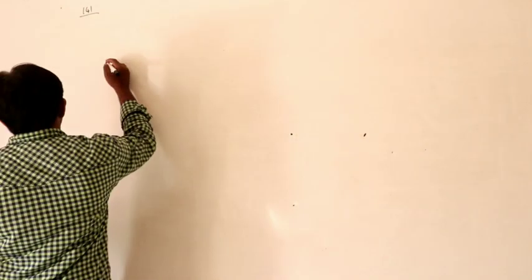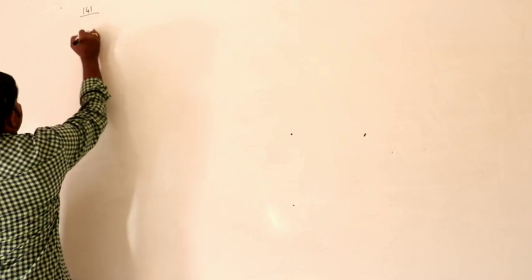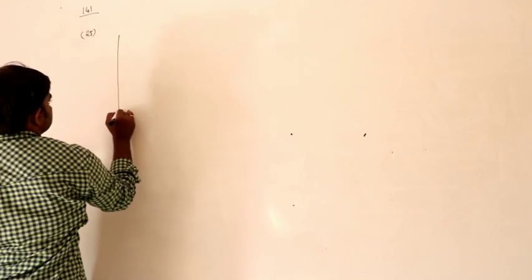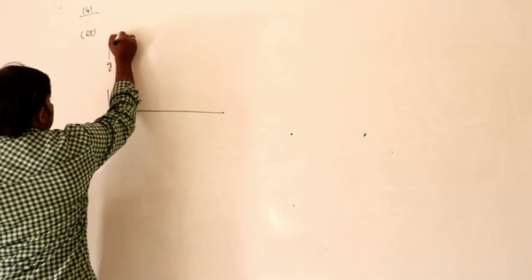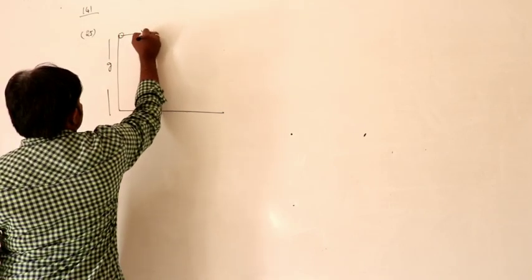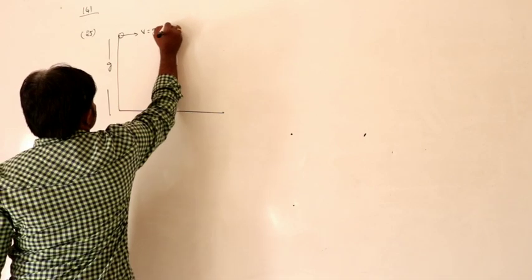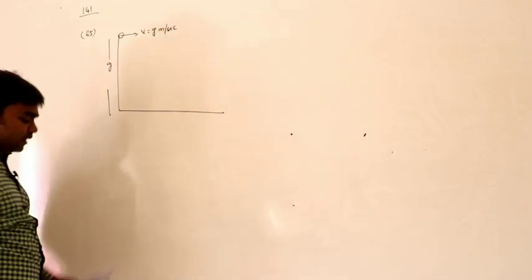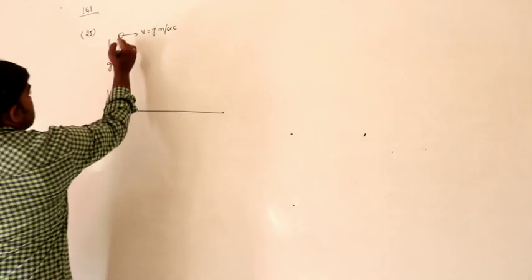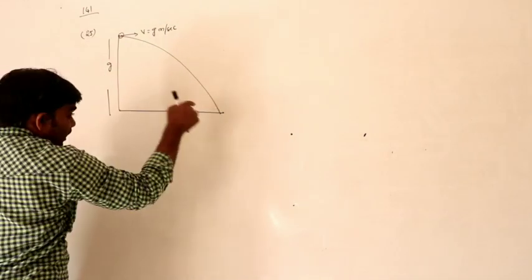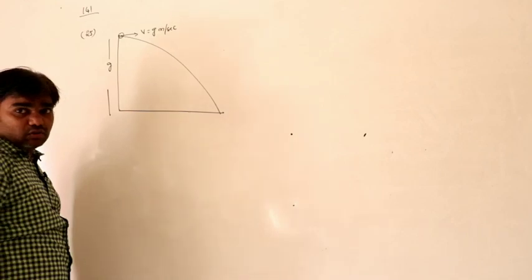From a height of g meters, the body is projected with velocity v equal to g meters per second. So the body reaches the ground. With what velocity does the body reach the ground?